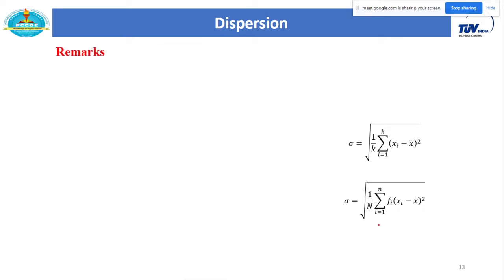Now let us see some remarks. There is one more definition, which is variance. So what is the relation between the standard deviation and variance? Standard deviation is always equal to the square root of variance. In some examples we are given the variance, so from that we can calculate the standard deviation, and vice versa. So this is the relation between standard deviation and variance. Or simply, the square of the standard deviation gives you the variance.